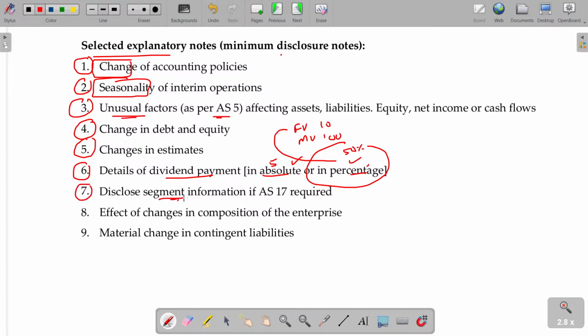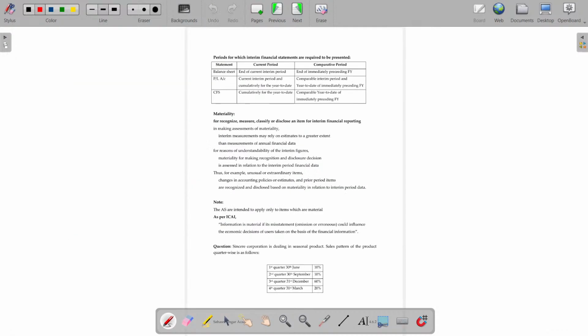Disclosure of segment information is needed. Effects of changes in composition of the enterprise are also needed, for example, 4 directors now becoming 5 directors or 3 directors. Any change in the directorship should also be shown. Any material change in contingent liabilities should also be disclosed. Is that clear? So the financial report for the shorter period is going to be prepared comprehensively or in selected form.